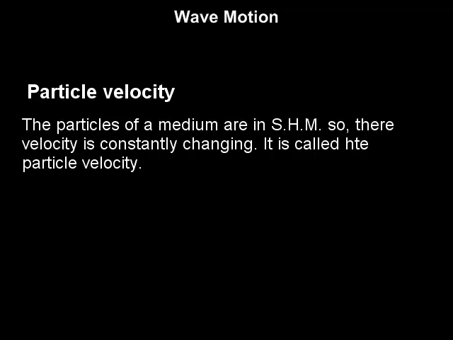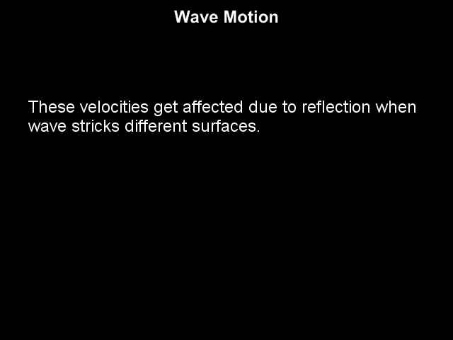It is called the particle velocity and it is given by the formula plus or minus omega under root a square minus x square. These velocities get affected due to reflection when the wave strikes different surfaces.